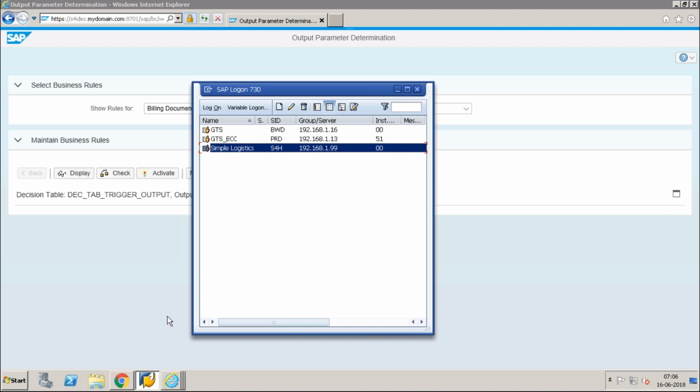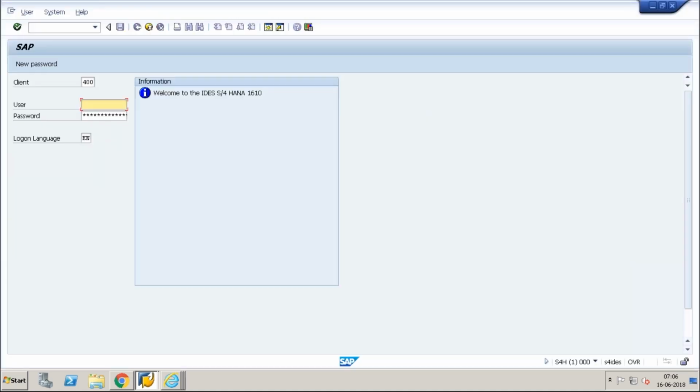So from the pricing perspective, the changes are very limited, but from the process point of view, we have some changes. It's not a complete change, but instead of creating a rebate agreement, we are creating a condition contract.